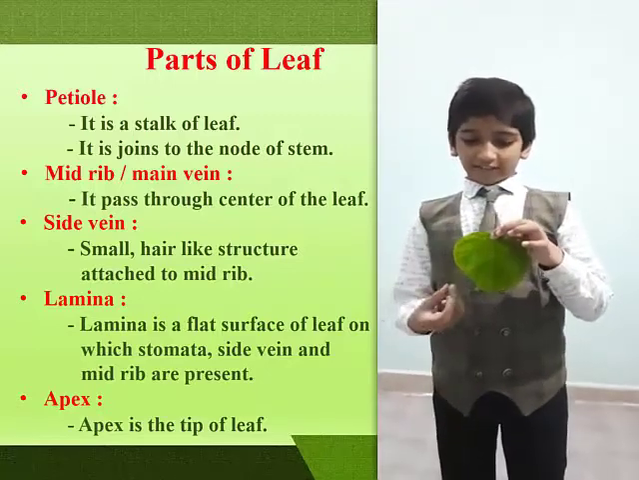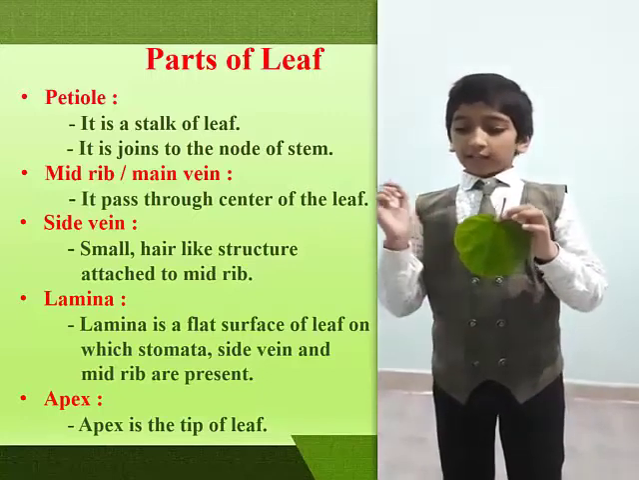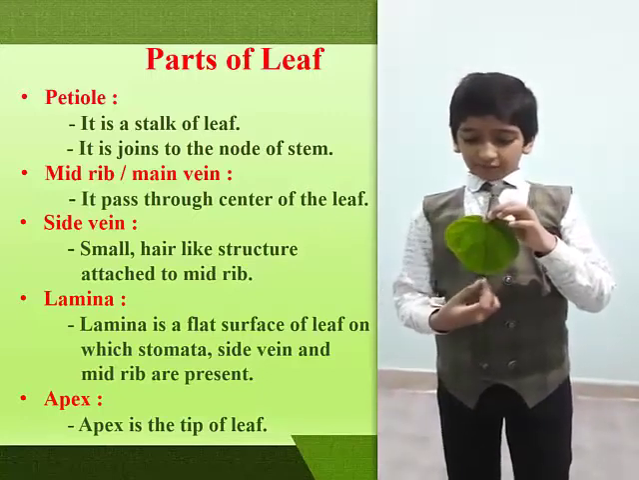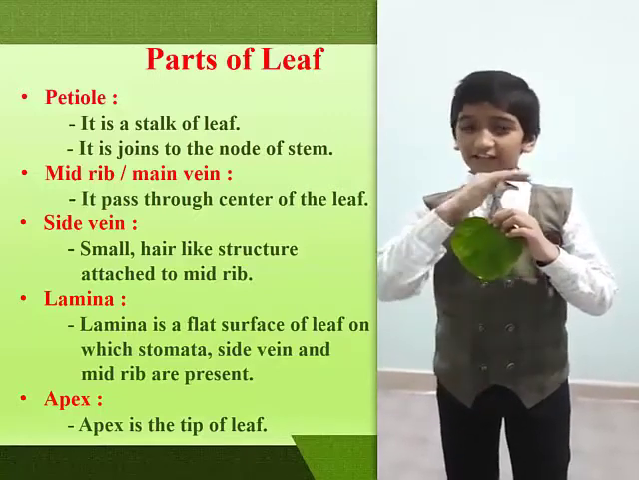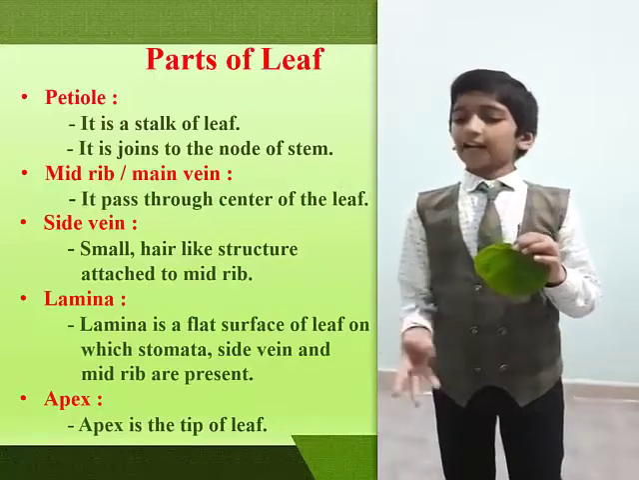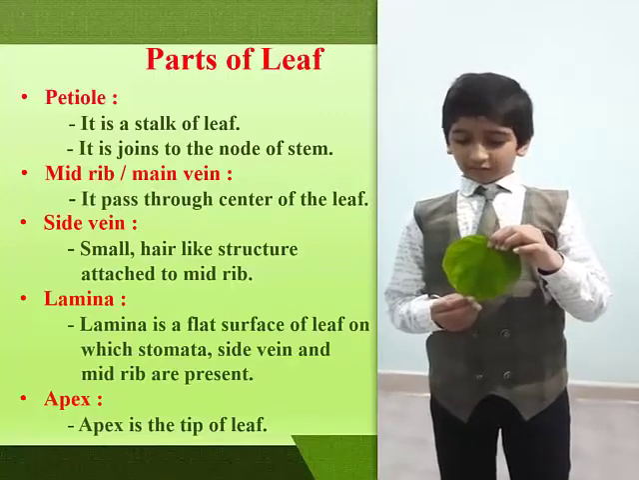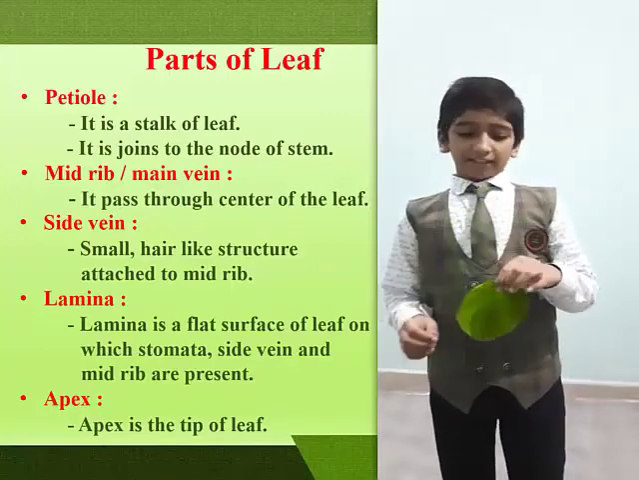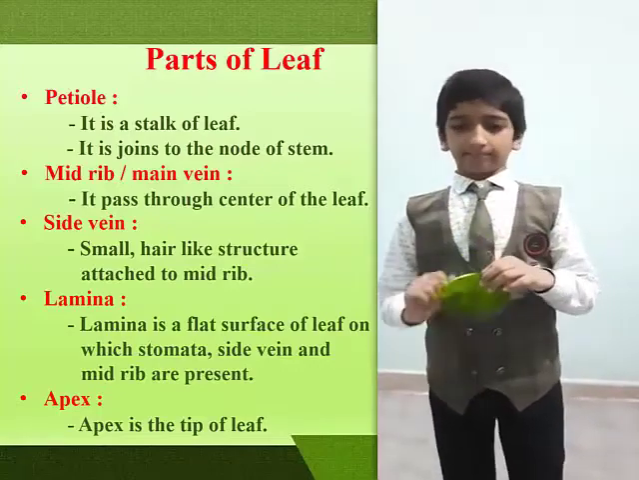Third, side veins. Side veins are small hair-like structures attached to the main vein. Fourth, lamina. Lamina is a flat surface on which stomata, side veins and main vein are present. Fifth and last part of plant leaf is apex. Apex is a tip of leaf and it is far from the node of stem.